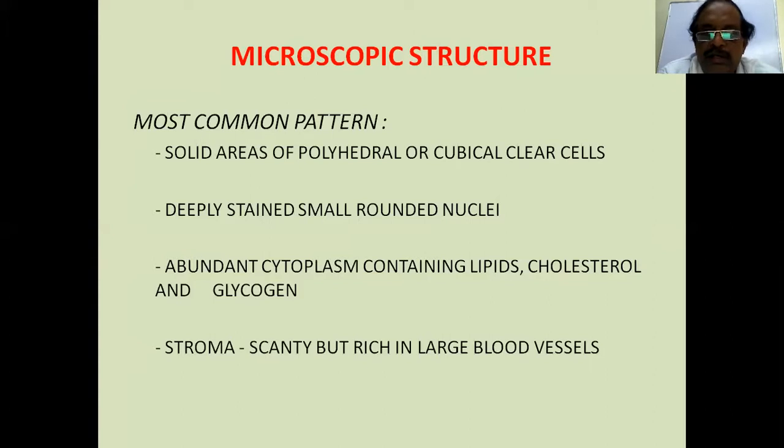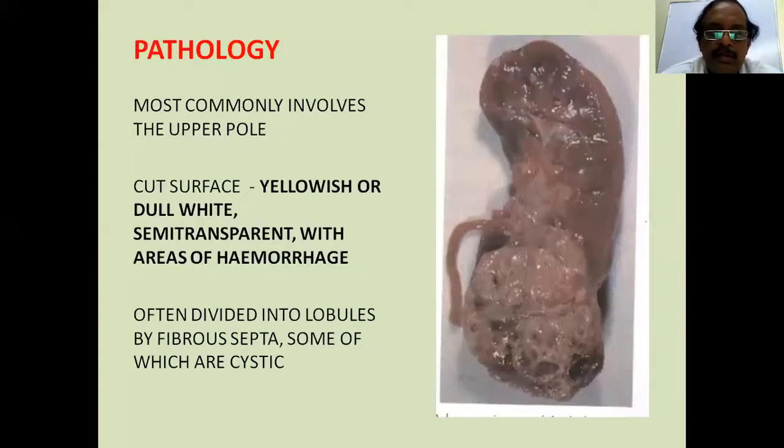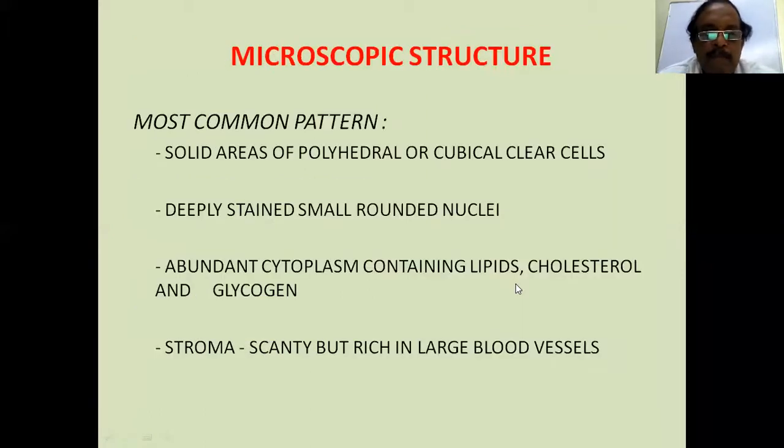So we have discussed the macroscopic appearance, wherein the cut surface is yellowish or dull white, semi-transparent. This is a tumor with areas of septation and necrosis. Microscopically, as I said, it is a clear cell carcinoma, with polyhedral or cubical clear cells and deeply stained small rounded nuclei.